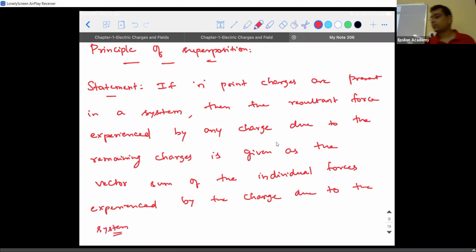I'm repeating it. If n point charges are present in the system, then the resultant force experienced by any charge due to the remaining charges is given as the vector sum of the individual forces experienced by the charge due to the system. So what am I trying to say here?